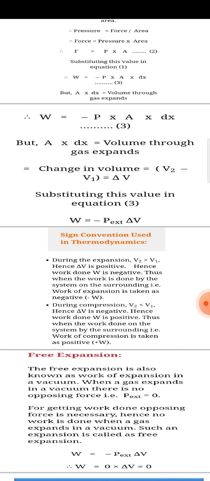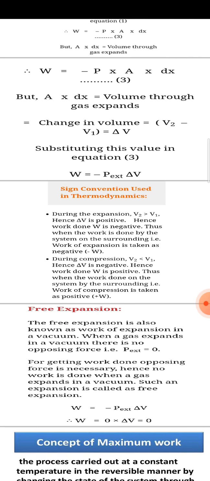Next we will see the sign convention. During the expansion, when the gas expands, there is a change in volume. At that time the final volume, that is V2, is greater than the initial volume. Hence delta V is positive, so work is negative. Thus when the work is done by the system on the surrounding, the work of expansion is taken as negative. So during the expansion there is work done by the system on the surrounding. That's why the work is negative.